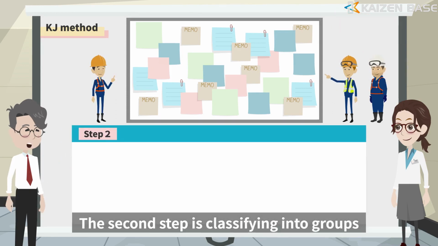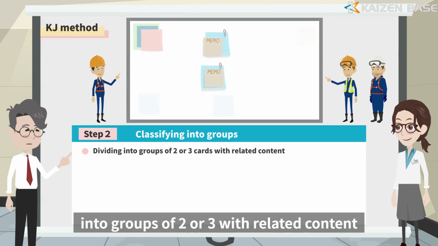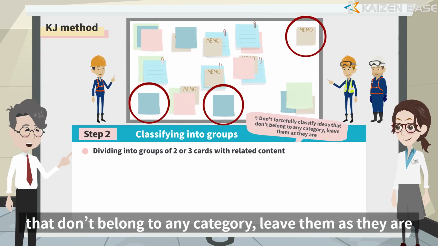The second step is classifying into groups. Divide the cards lined up into groups of 2 or 3 with related content. The point here is not to forcefully classify ideas that don't belong to any category; leave them as they are.